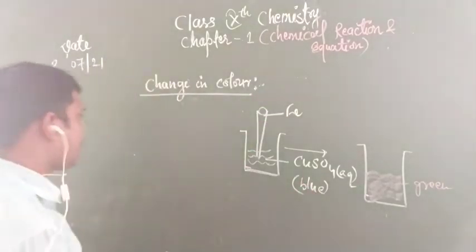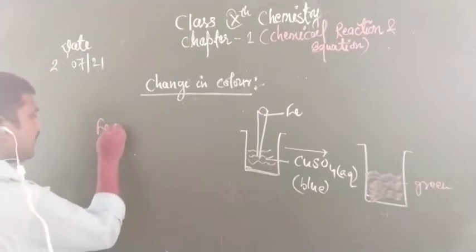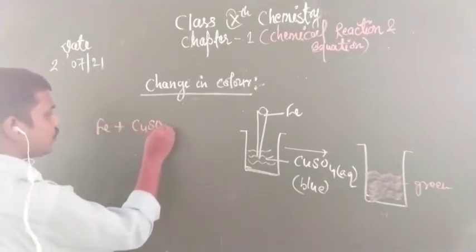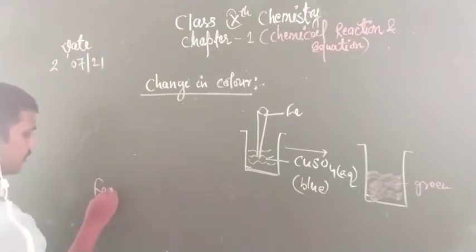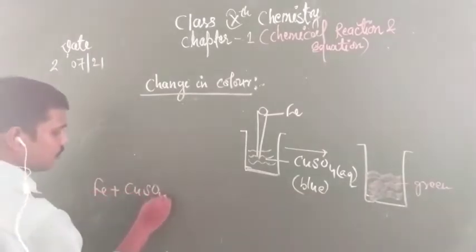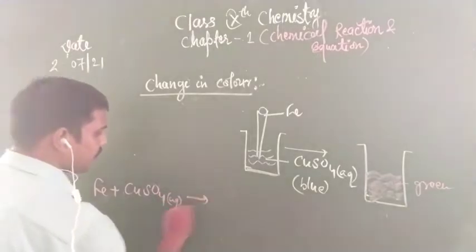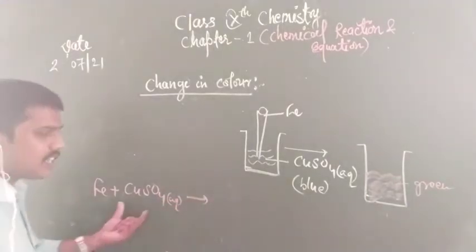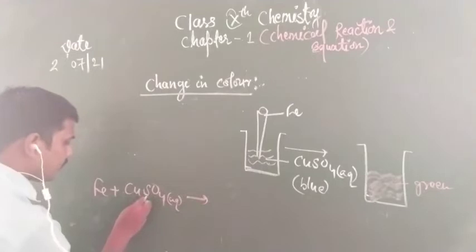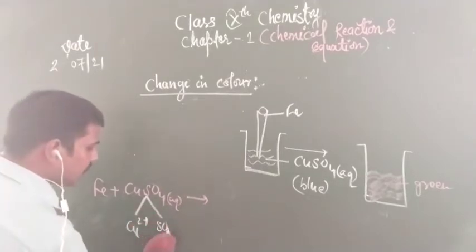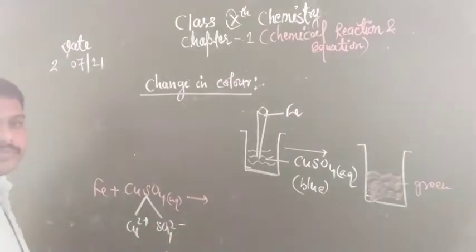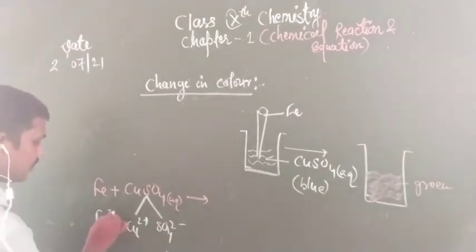For example, we have taken Fe, iron, plus CuSO4, which is in aqueous form. Now see, when you break this compound, copper contains 2 plus charge and SO4 contains 2 minus charge, and Fe 2 plus charge.